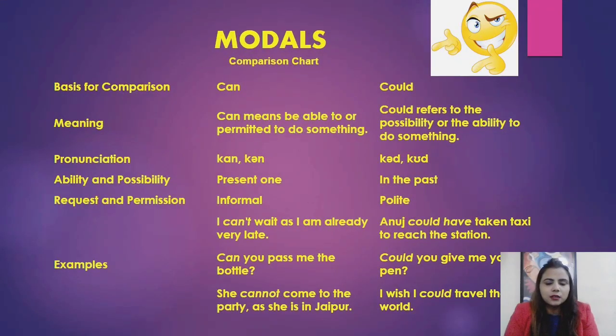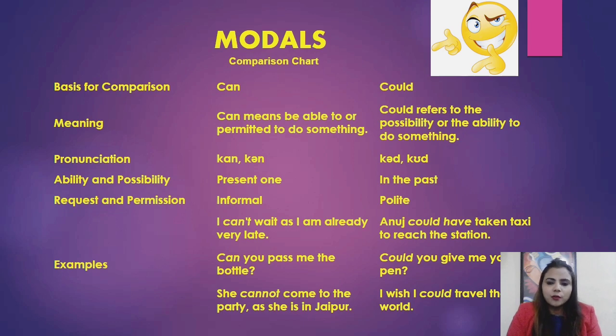Try to understand the difference between can and could with the help of the comparison chart. Meaning: can means be able to or permitted to do something. Could refers to the possibility or the ability to do something. Both are used to express ability and possibility, but can is used in the present situation and could is used to express ability and possibility in the past. They both are used for request and permission. Can is informal, could is polite.